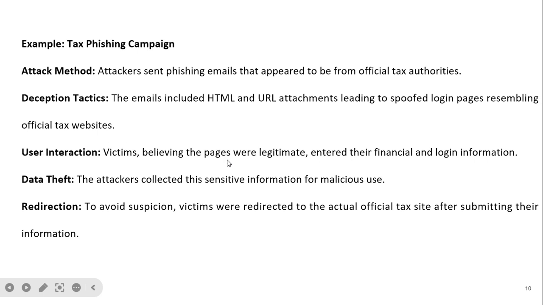Victims, believing the pages are from the legitimate site, enter financial and login information, which is very sensitive. The attacker collects this sensitive information for malicious use. To avoid suspicion, victims were redirected to the actual tax office site after submitting their information.